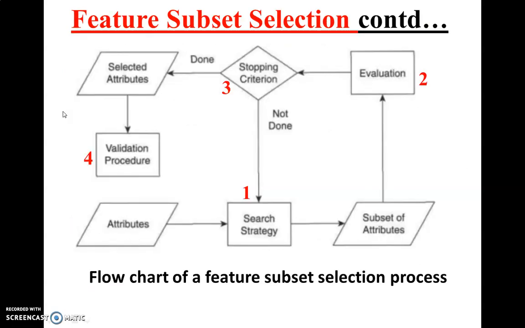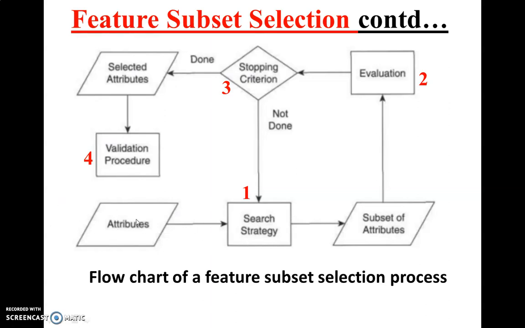Next, coming to the flowchart. In feature subset selection you have a flowchart, and in this flowchart we have 4 steps. One is feature subset generation, second is feature subset evaluation, third is the stopping criteria, and last is validation. These are the 4 steps.